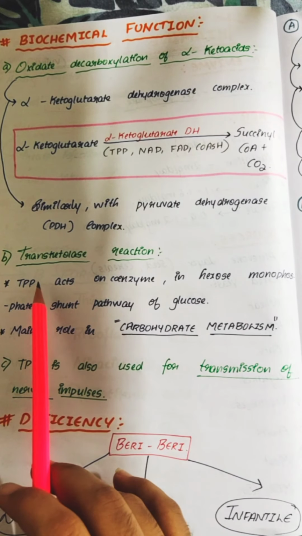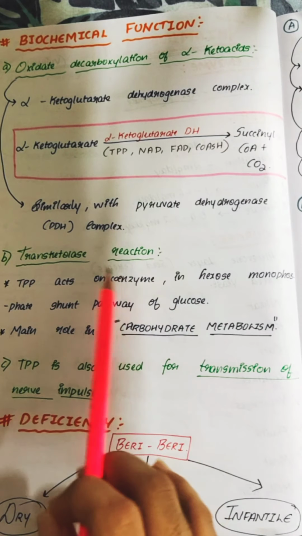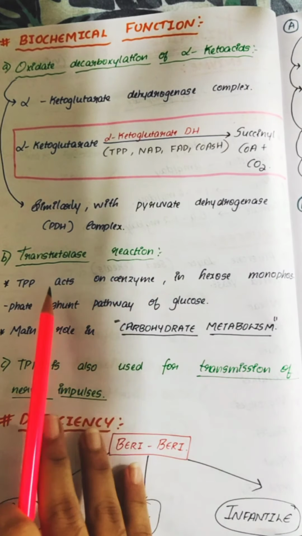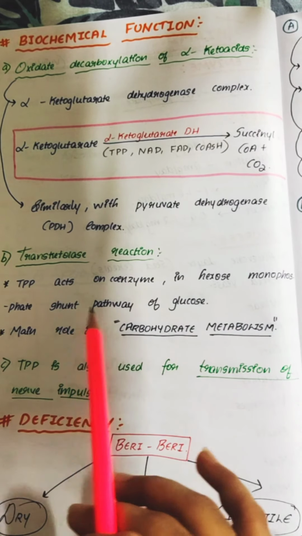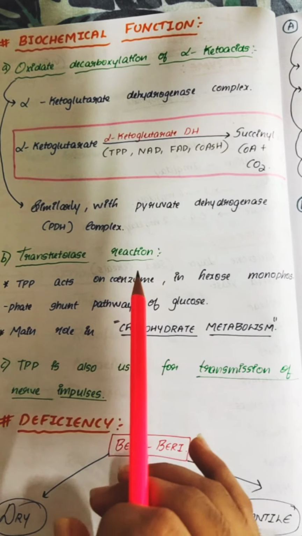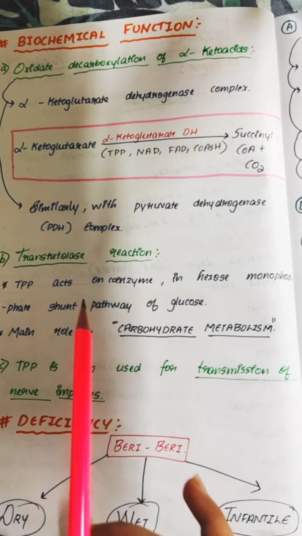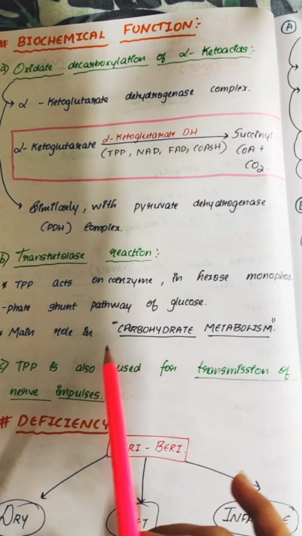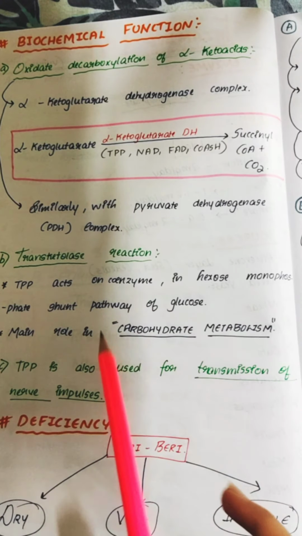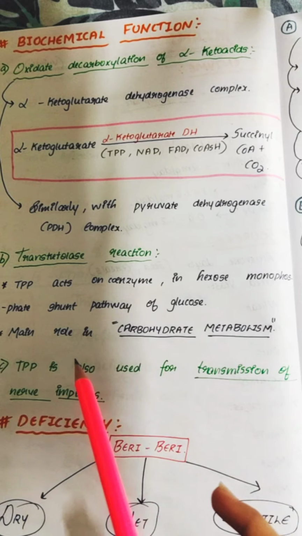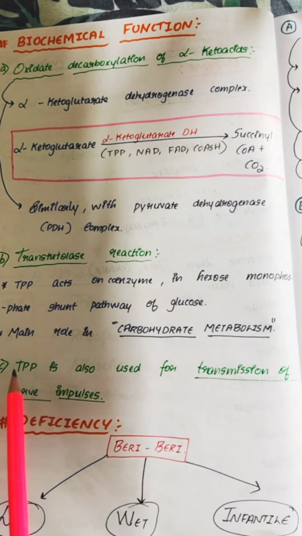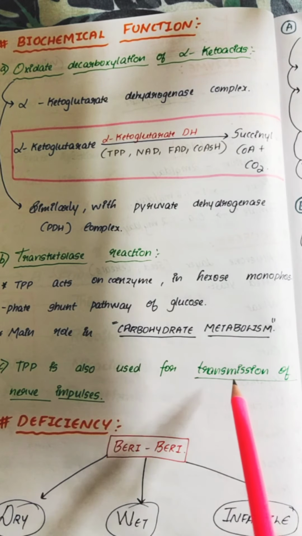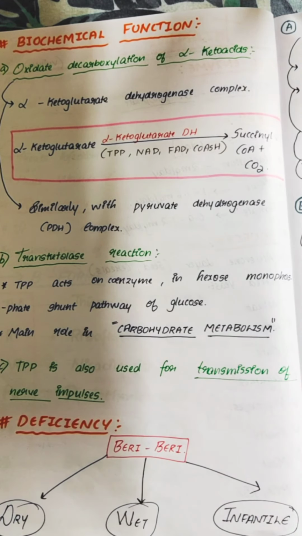The second function is the transketolase reaction. In the transketolase reaction, TPP acts as the coenzyme in the hexose monophosphate shunt pathway. So this pathway is also called the HMP pathway of glucose. The main role of the transketolase reaction you can see in carbohydrate metabolism. So in carbs it is most common. The third function is that TPP is also used for the transmission of the nerve impulse.